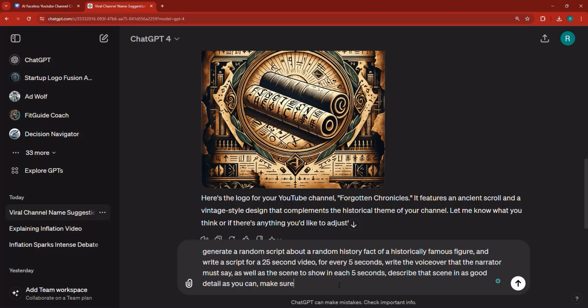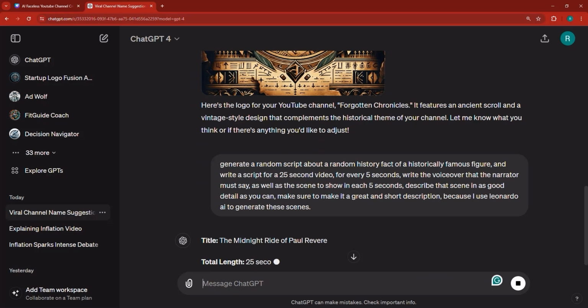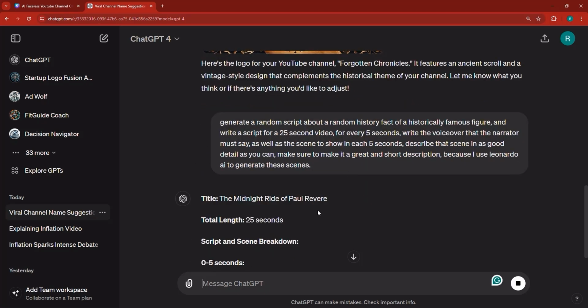Make sure to make it a great and short description because I use Leonardo AI to generate these scenes. Okay. Now if I hit the send button, what's going to happen is right now, the Midnight Ride of Paul Revere.